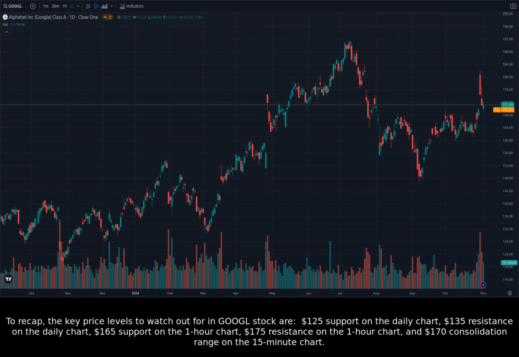To recap, the key price levels to watch out for in Google stock are $125 support on the daily chart, $135 resistance on the daily chart, $165 support on the 1-hour chart, $175 resistance on the 1-hour chart, and $170 consolidation range on the 15-minute chart.